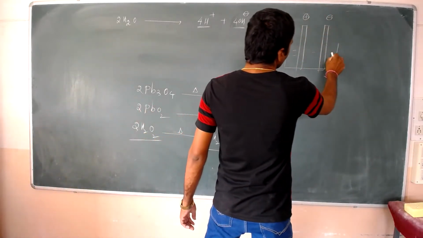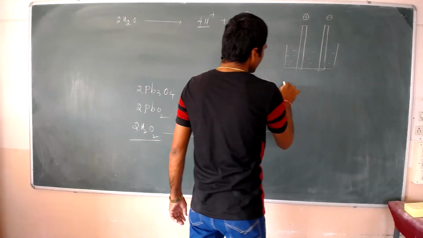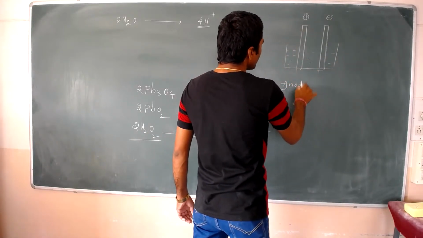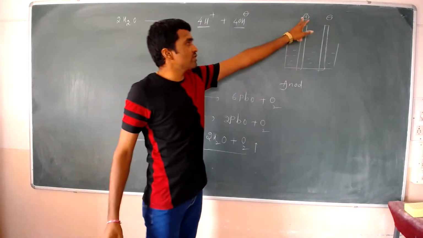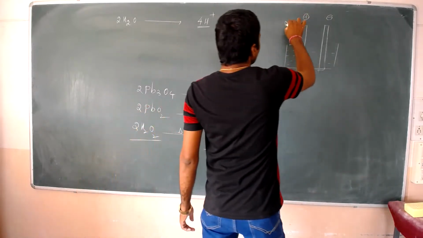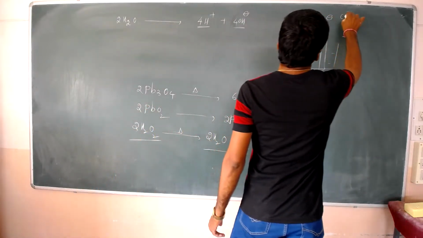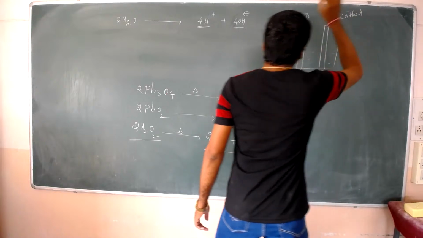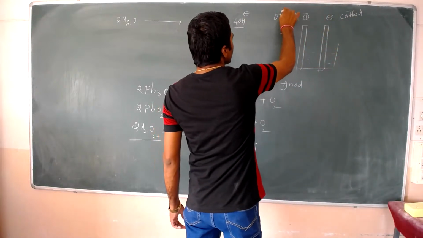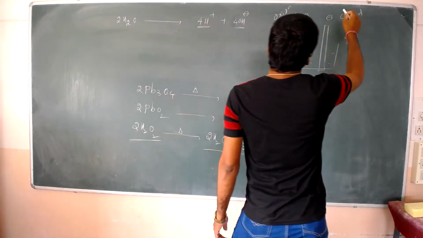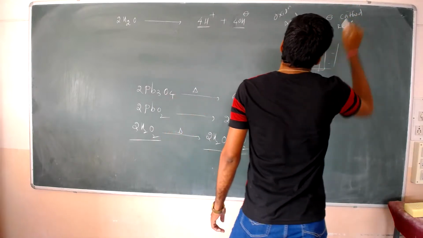At the anode, you know, the anode has a positive charge. At the anode, oxidation takes place. At the cathode, reduction takes place.